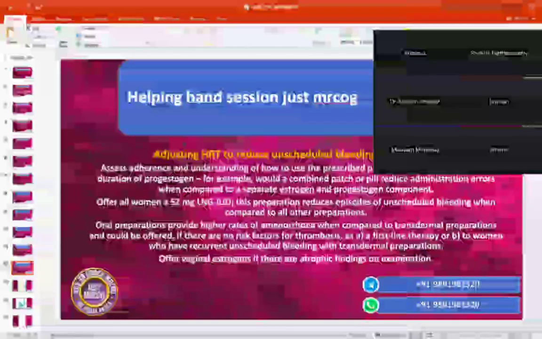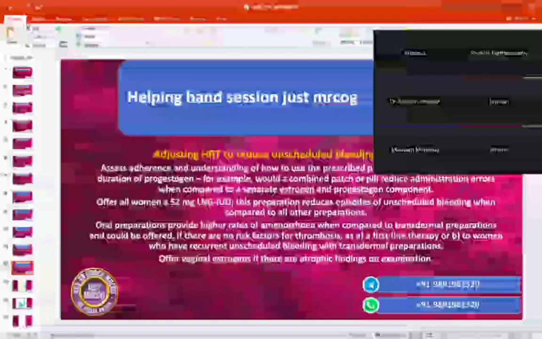If there is a problem with the compliance and understanding of the hormonal preparation, then we'll try to offer her the combined hormonal patch in order to avoid missing pills. And we are talking about progesterone, right? Yes. It is because of progesterone mainly. So say it properly.